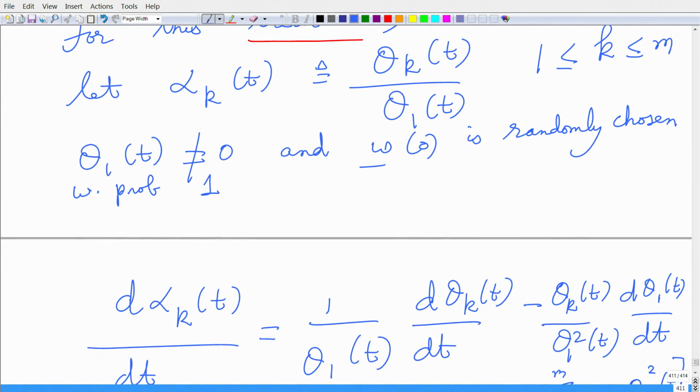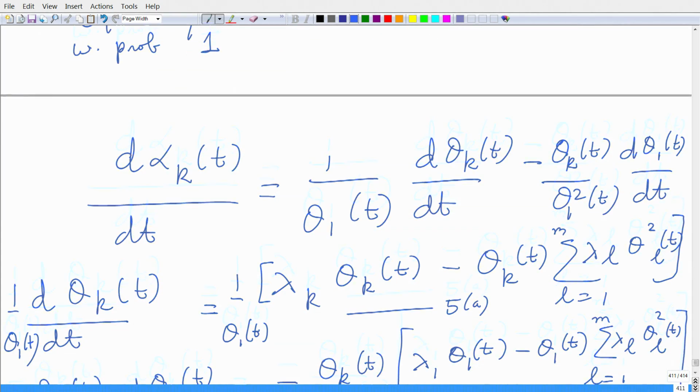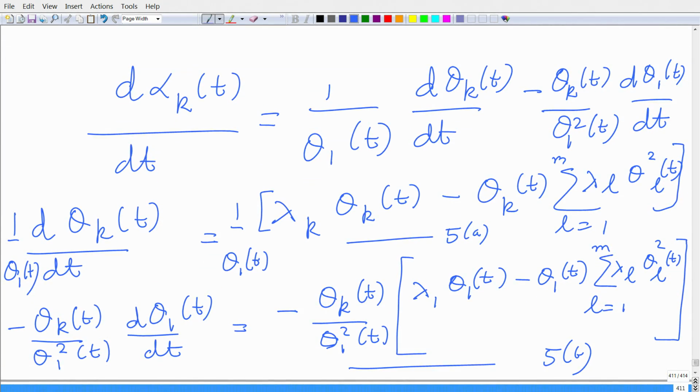I treat 1 upon theta 1 outside, it is derivative of theta k minus I take theta k and then I apply the derivative on theta 1, which is going to be minus 1 upon theta 1 square of t times d theta 1 of t upon dt, right. So, this looks sort of messy the way I have written it down, but let us simplify. So, we have two terms here. This is term 1 and this is term 2,